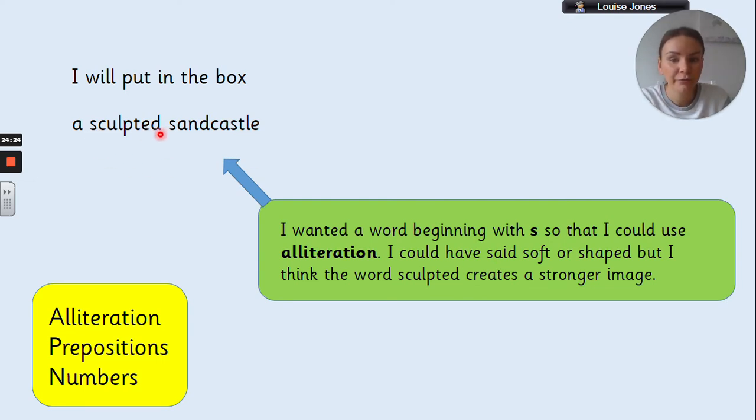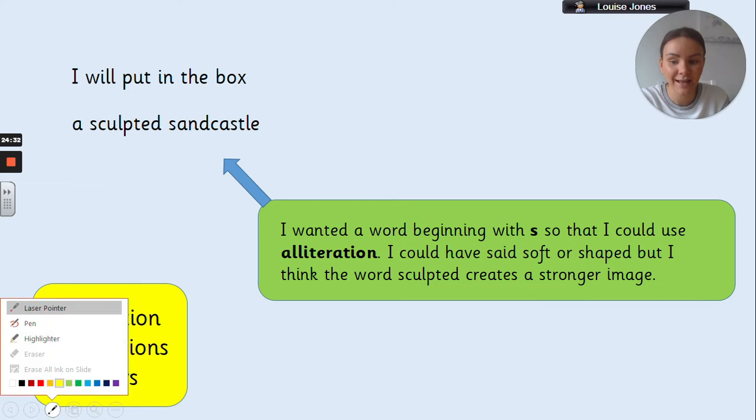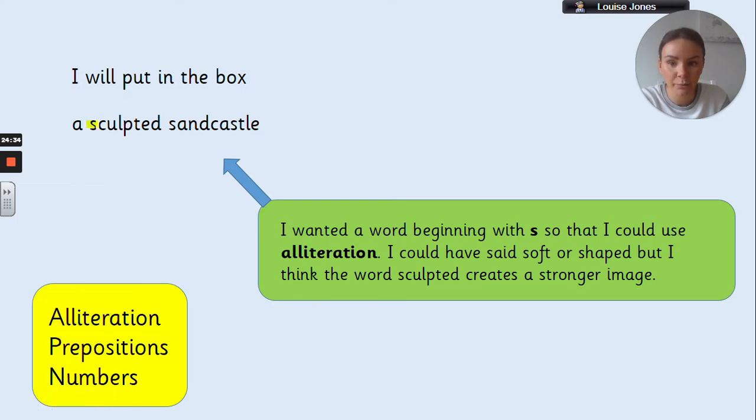So I've gone for the word sculpted. The reason I went for the word sculpted is because I wanted to choose a word that began with the letter S. And the reason I wanted to do that, well, I wonder if you can think, why do you think I wanted a letter S? Because I wanted to use alliteration. Alliteration is where they start with the same letter.